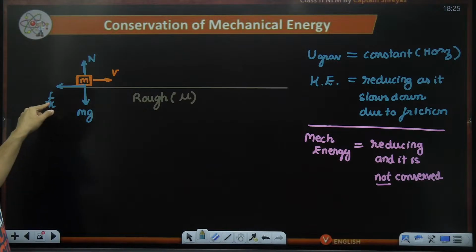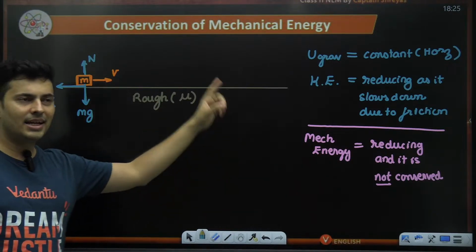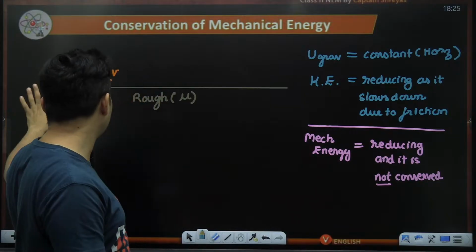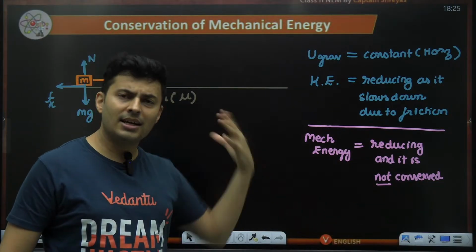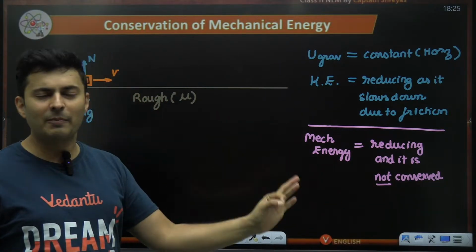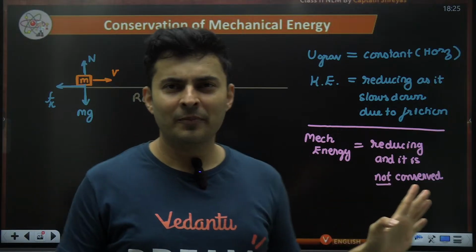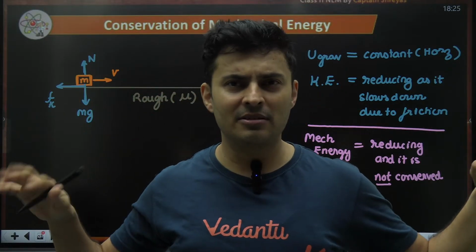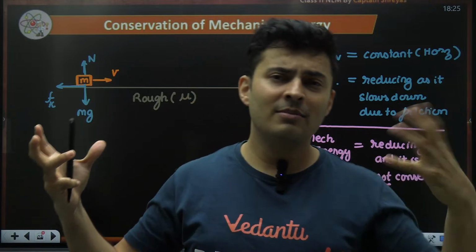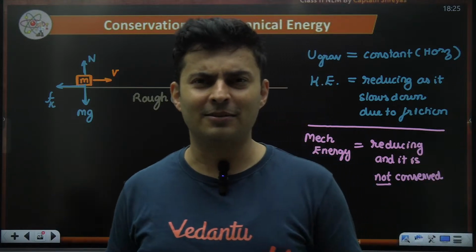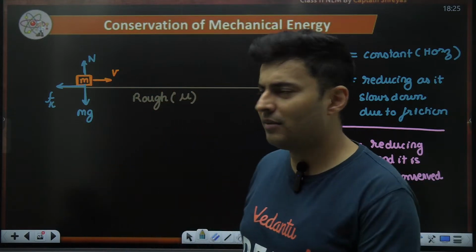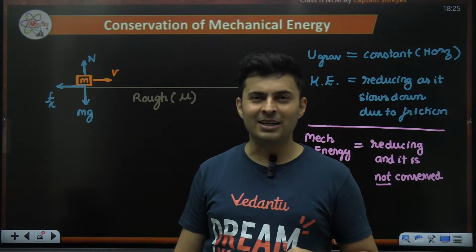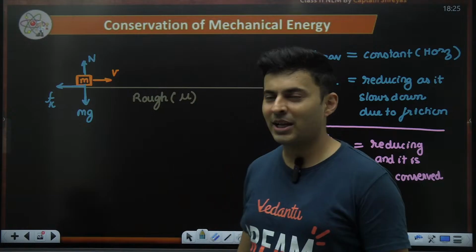But here kinetic friction was non-conservative. That's why the mechanical energy was not conserved. Non-conservative, not conserved. Conservative, conserved. If the non-conservative forces are there, mechanical energy is not conserved. Conservative forces are there, mechanical energy is conserved. Sir, but I still have a problem. This normal dude is there, and the normal is non-conservative in nature. So how did you conserve mechanical energy?